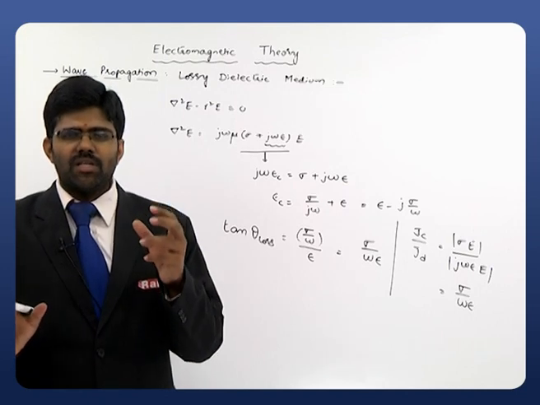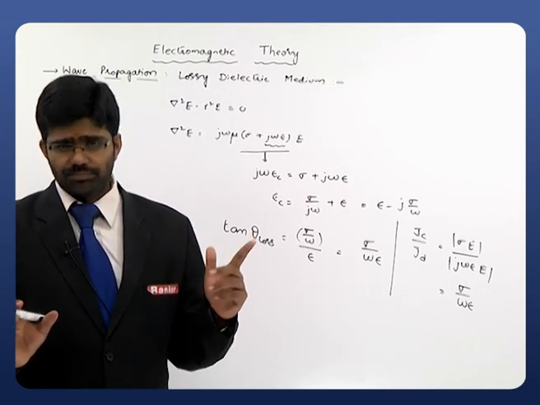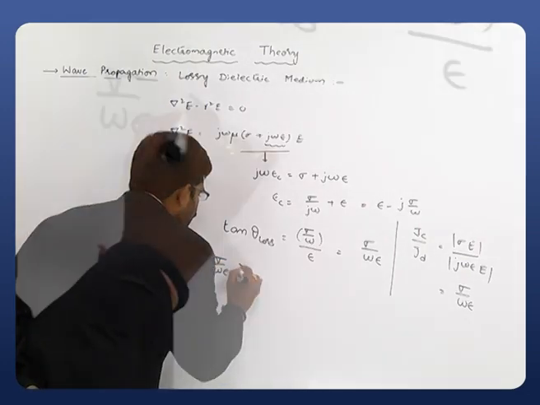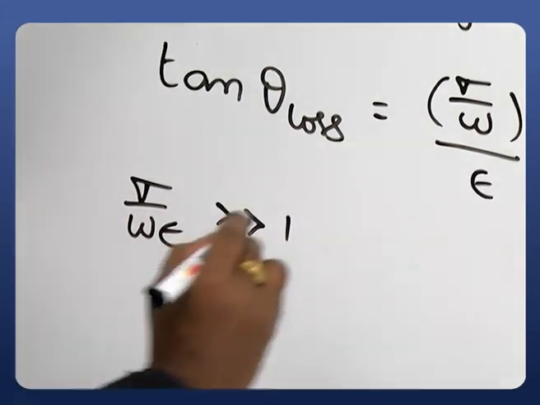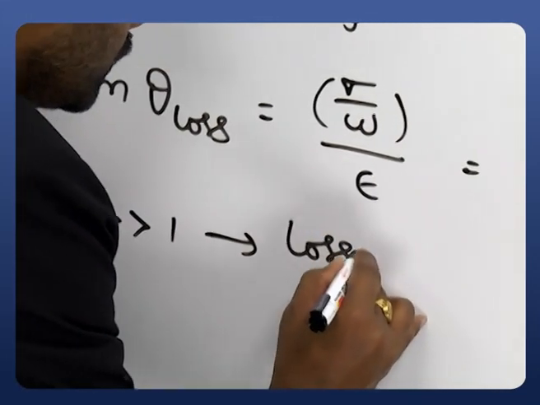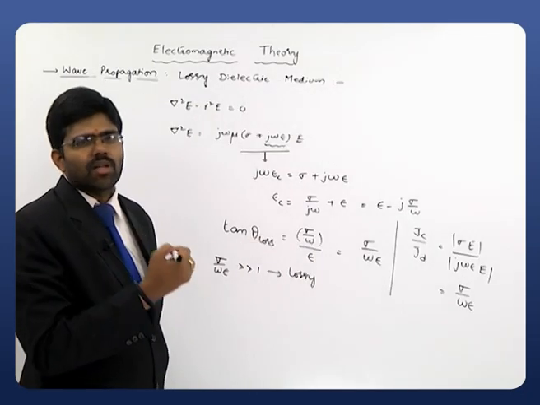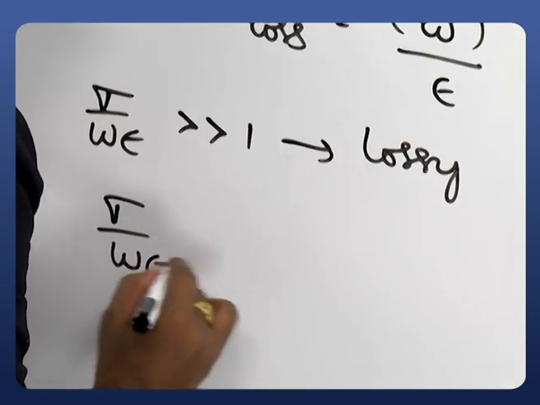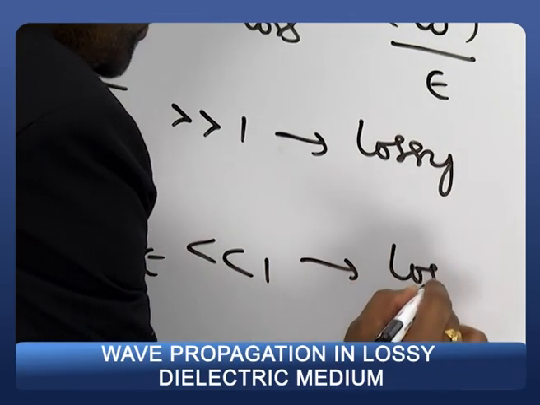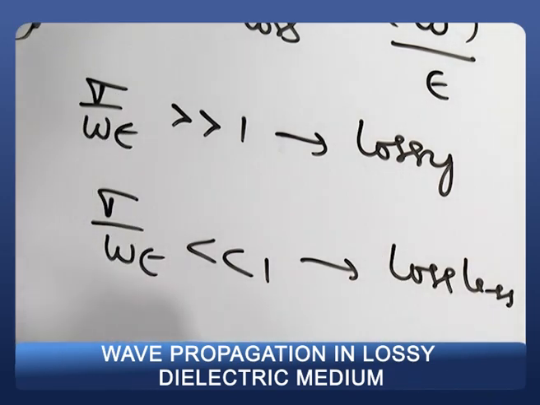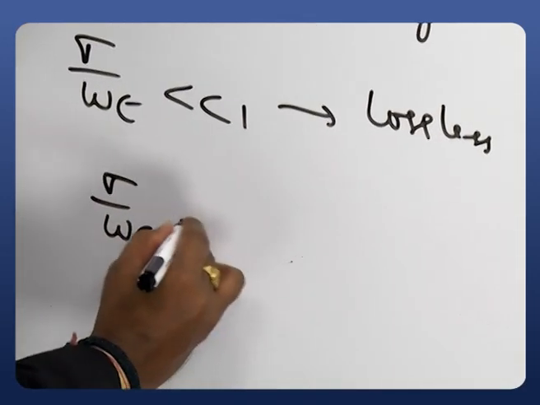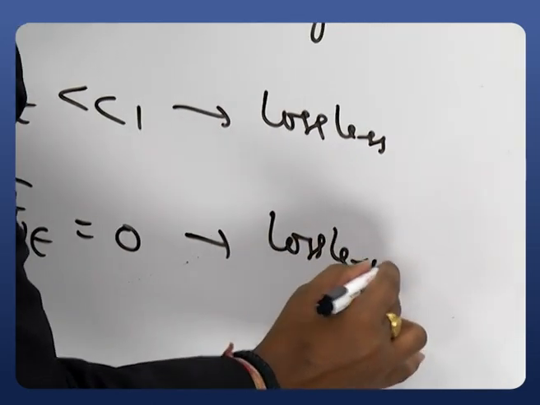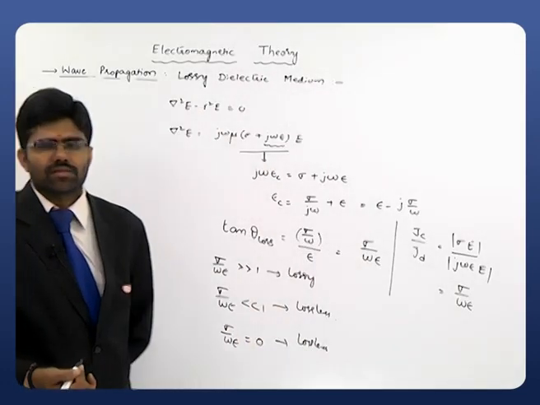That sigma by omega epsilon is very important for describing the medium. If it is very high, once again recollect, sigma by omega epsilon very much greater than 1, then it is said to be a lossy medium, or sometimes simply a conductor. And if sigma by omega epsilon is very much less than 1, then it is said to be low loss, and if it equals 0, it is purely lossless.